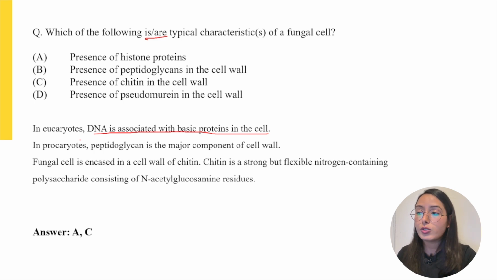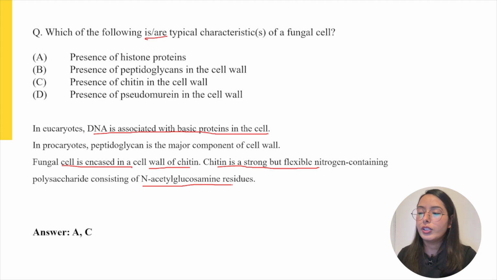Moving to the next option, which is option C, presence of chitin in the cell wall. So fungal cells are known to have chitin in them as a major component, and fungal cells are encased in a cell wall of chitin, wherein chitin is a very strong but also flexible nitrogen-containing polysaccharide, which consists of N-acetyl glucosamine residues. Hence, this option is also true for the characteristic of fungal cells.